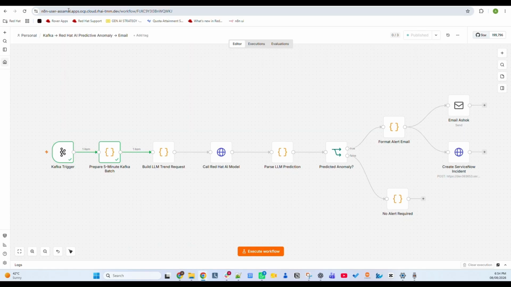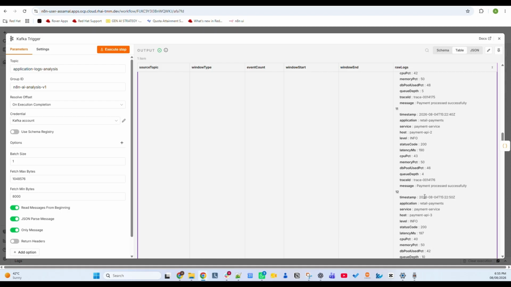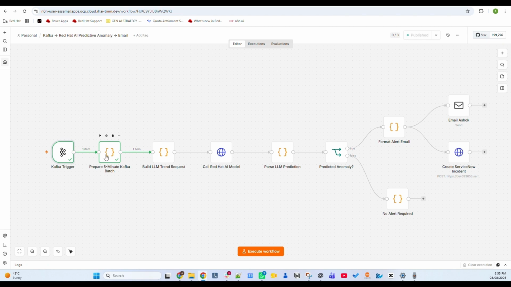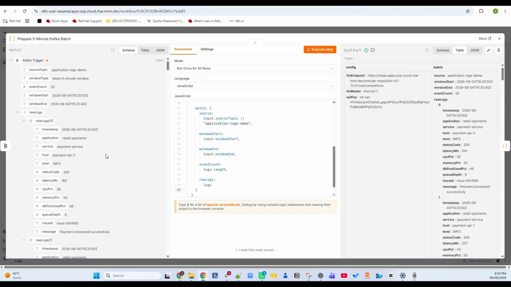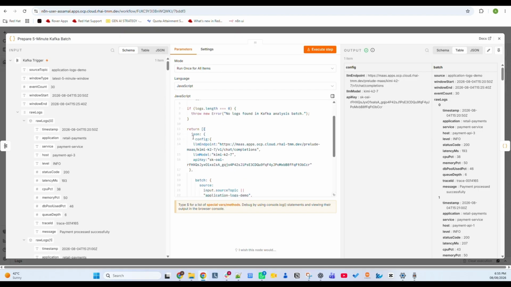This is my N8N, and as you can see here, it's running on top of OpenShift. And on N8N, I have set up the complete workflow here. Number 1, Kafka trigger. This is where all the Kafka messages that my application is producing are coming in. These are the Kafka messages, and this is our trigger point. Now, what we are doing here is preparing a 5-minute Kafka batch, and this is where we are creating the Kafka batch, and we are also providing the config for our LLM endpoint. This is our LLM endpoint for the Kimi 2.7, and this is the model name.